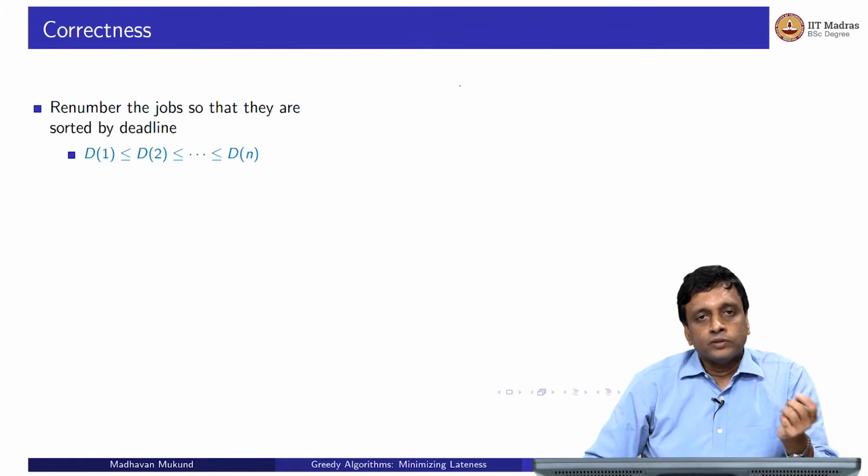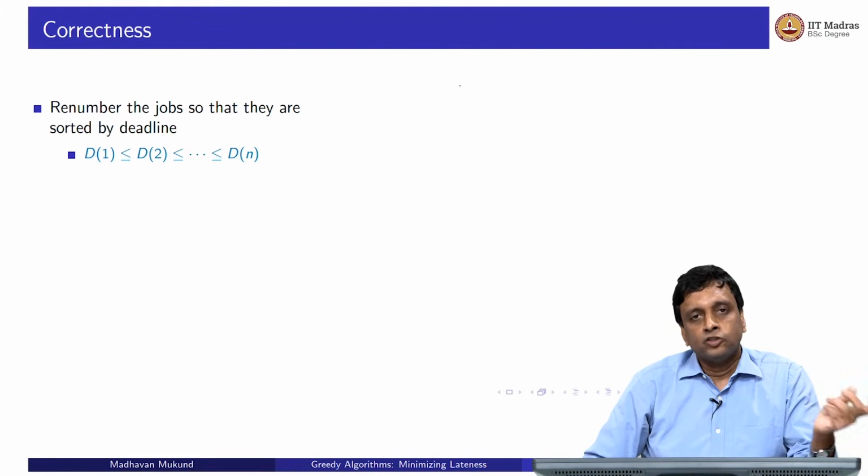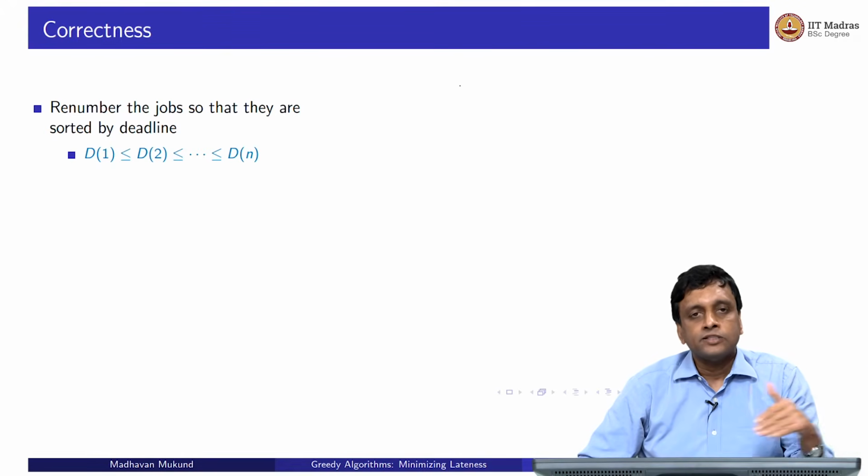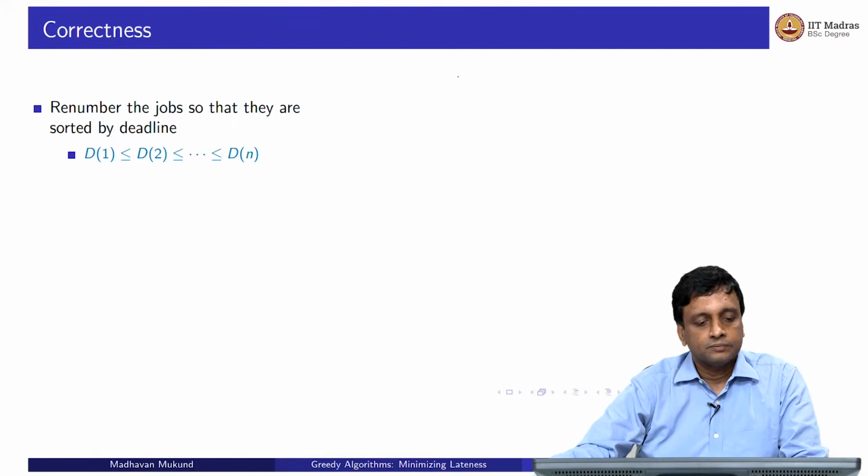So what we are going to do is very simple. We are going to take all the requests that have come. These are print jobs on this 3D printer, so we call them jobs or requests. We take all these jobs and sort them by their deadline. Remember, D of i is the deadline, T of i is the time it takes. We sort them so that job 1 has the earliest deadline, job 2 has the next deadline. You might have multiple jobs with the same deadline, we don't rule that out. All we know is that D1 is less than or equal to D2 is less than or equal to D3, and so on. They might all have the same deadline or all distinct deadlines, but they are arranged in increasing order of deadlines.